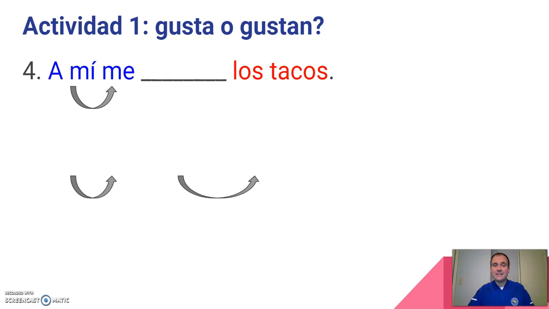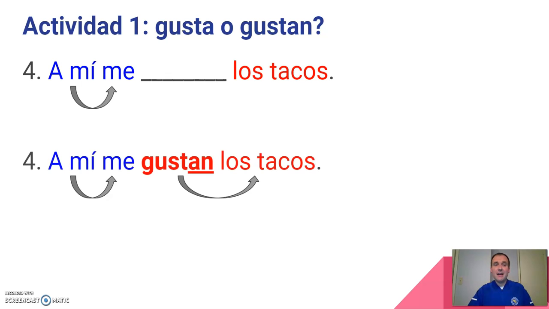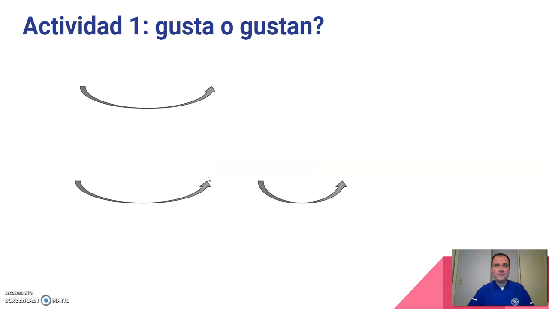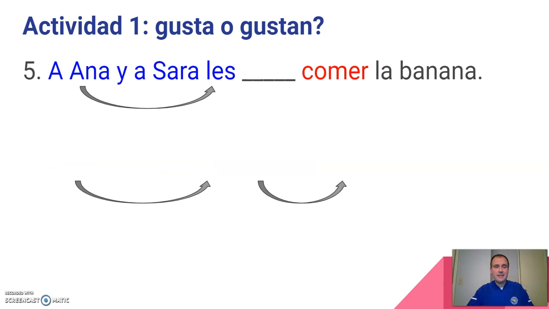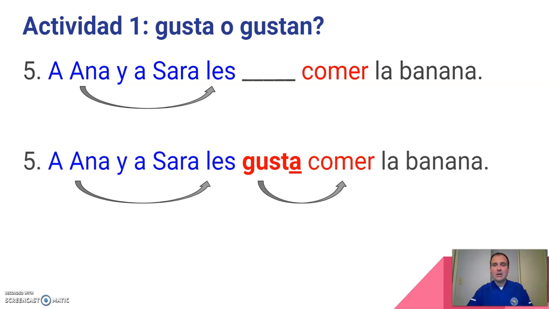A mí me los tacos. Gusta or gustan? A mí me gustan los tacos. So los tacos is plural, means my verb also has to be plural. Me gustan los tacos. Let's try another one. A Ana y a Sara les comer la banana. Les gusta comer la banana. Again, we're followed by an infinitive, so that means we have to use the singular form of gustar.